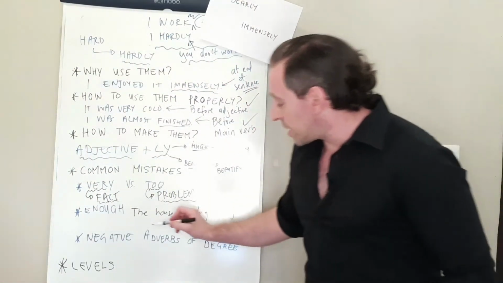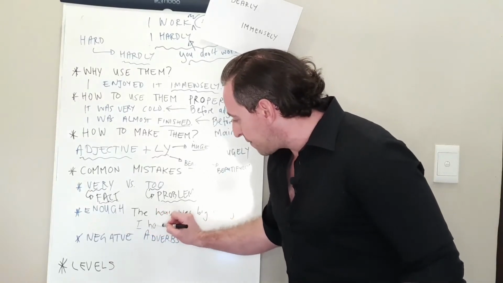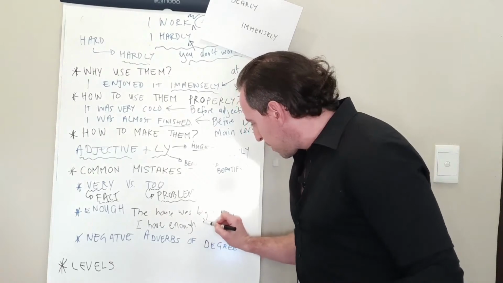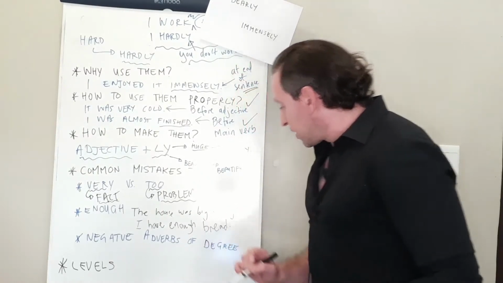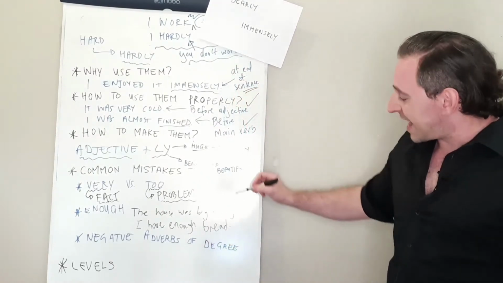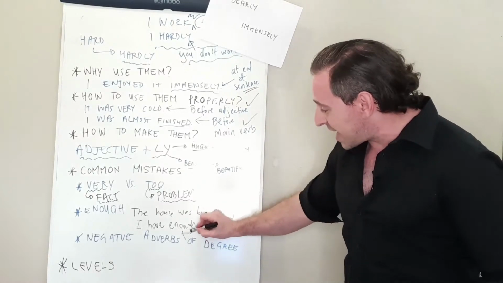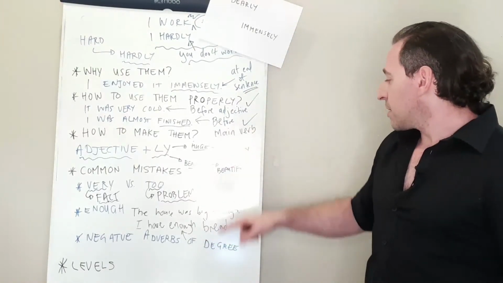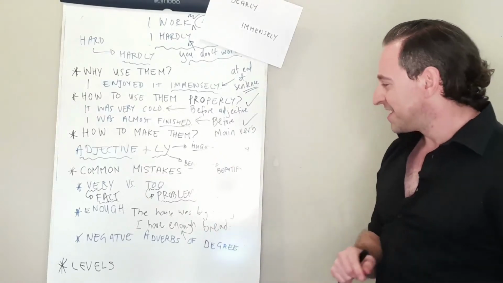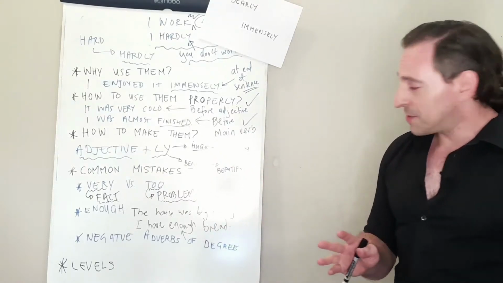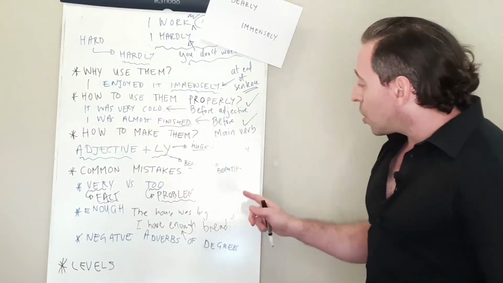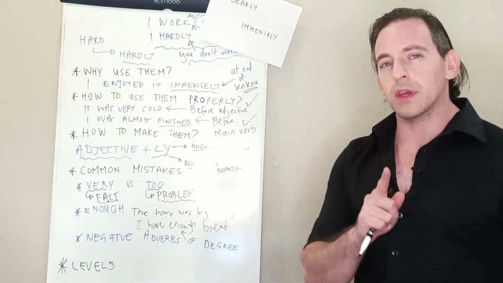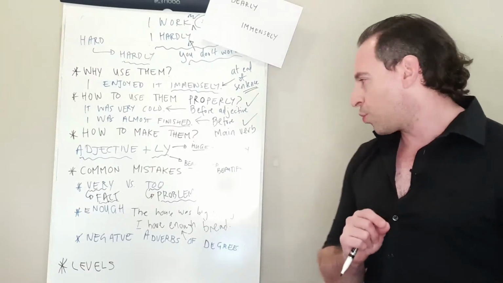We could also say, I have enough bread. So now we've got it at the end of a sentence and before a noun. I thought that was an adjective for a second, but bread is not an adjective. So we can see that with enough, there's something we have to think about and be aware of.